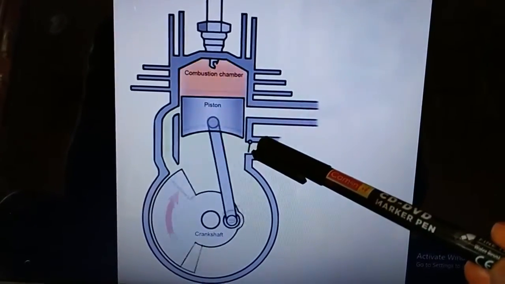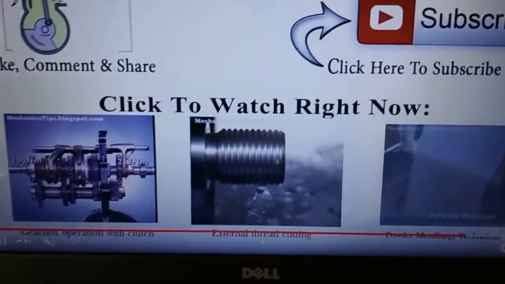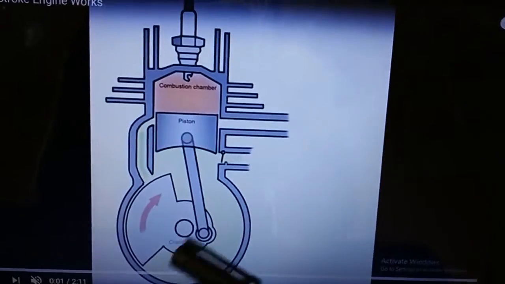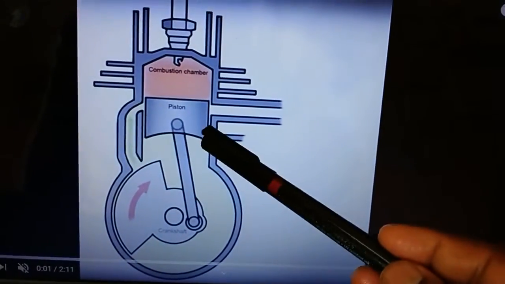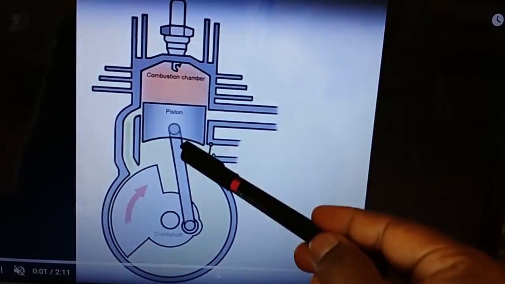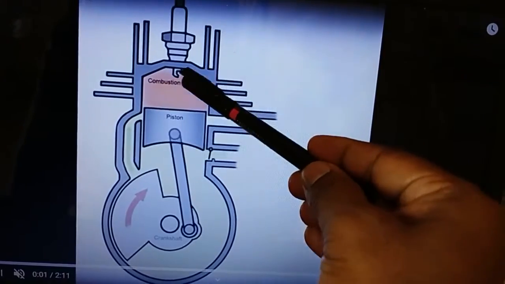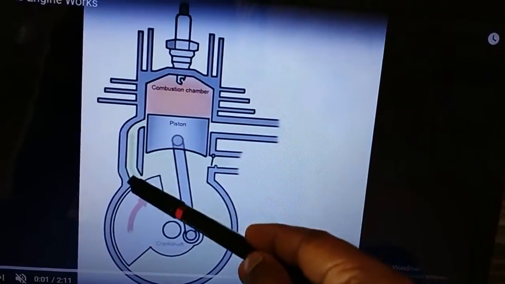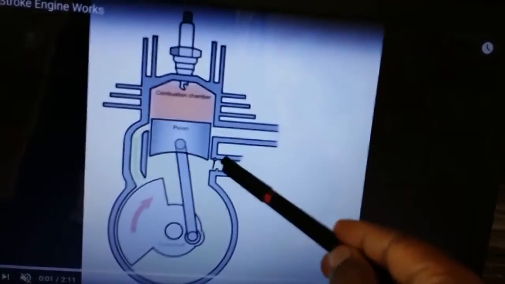Once again listen, in the first stroke the piston moves from BDC to TDC. Here this is our exhaust port, this is our transfer port, and this is our inlet port.